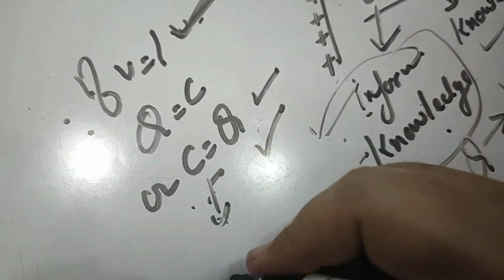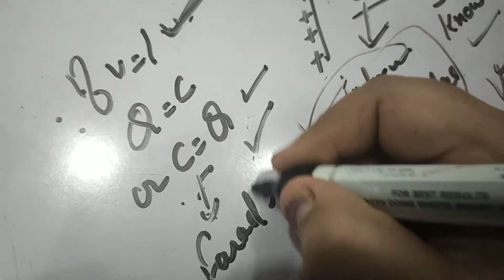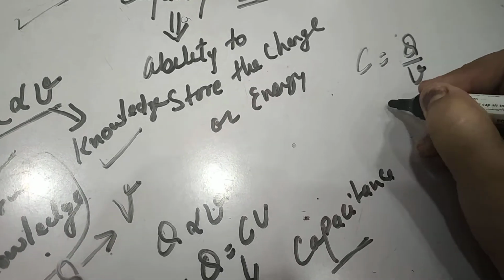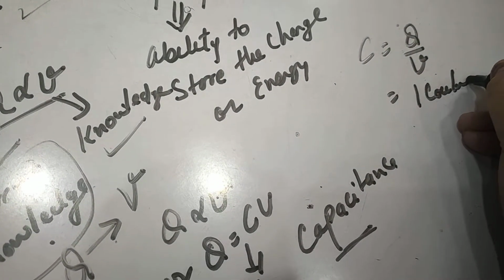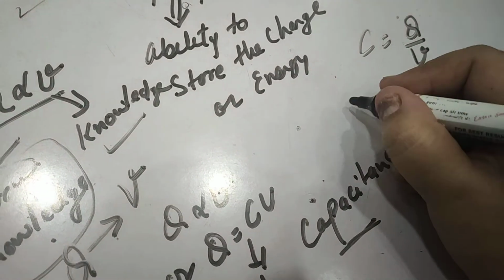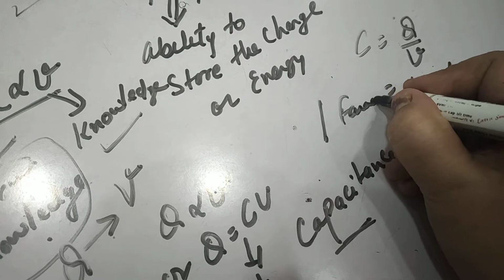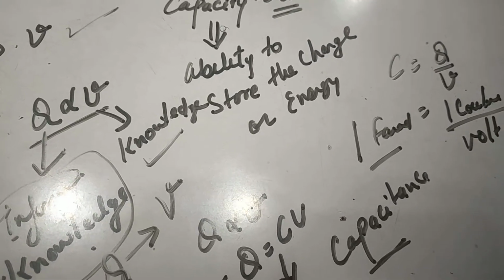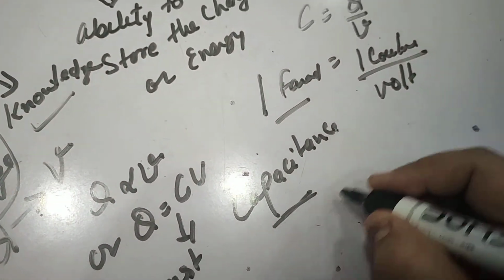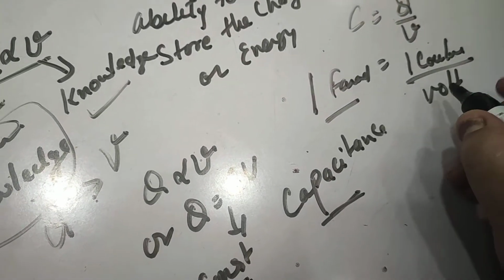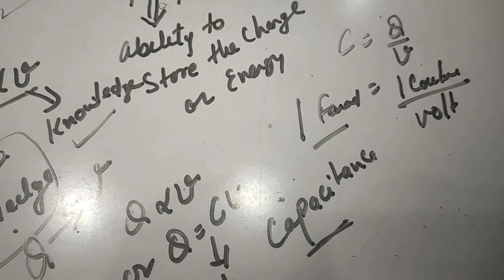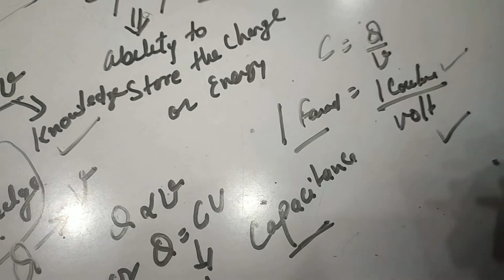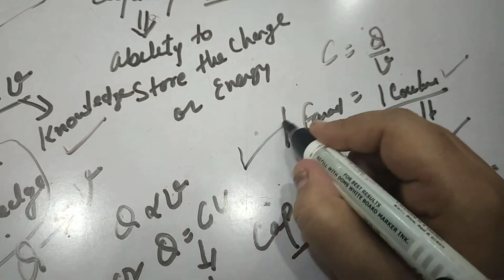And the unit for capacitance is farad. And 1 farad, according to this relation, if I find out C is equal to Q by V, and Q is 1 coulomb and V is measured in volt, and C capacitance is measured in farad. So 1 farad is equal to 1 coulomb per unit 1 volt. Similarly, we can define 1 farad as the amount of charge, as when 1 coulomb of charge is given to a conductor and its potential raises by 1 volt, then in that case the capacitance of that capacitor is said to be 1 farad.